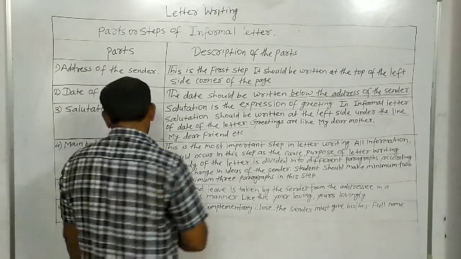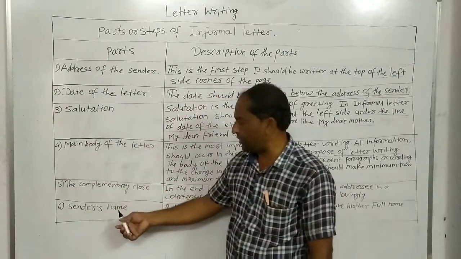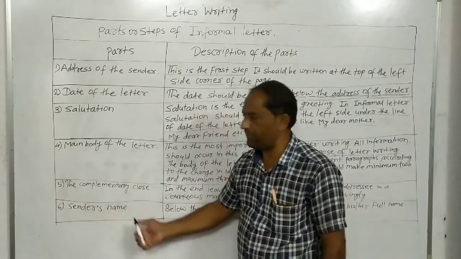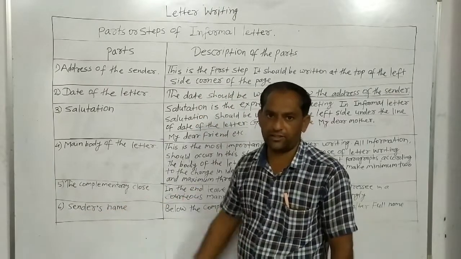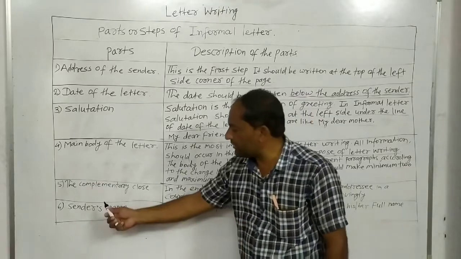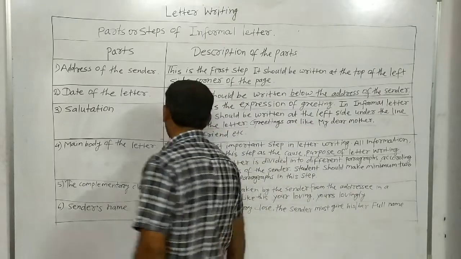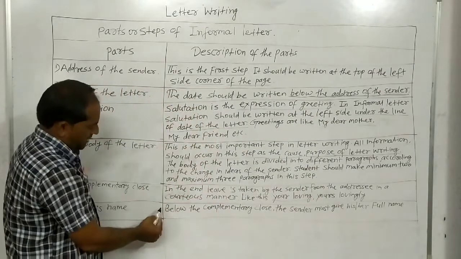And the last step, the part of the informal letter, is the sender's name. It is the sixth step of the informal letter. And what is the description?